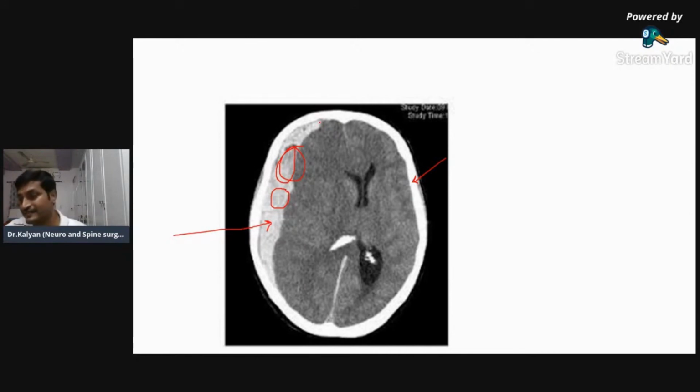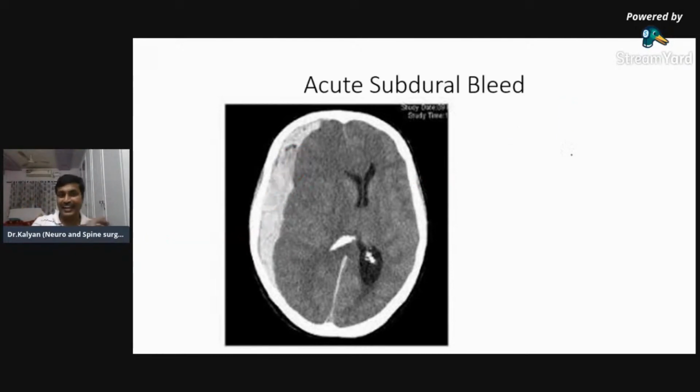Why is this blood? Dr. Madan, it can't be infarct because it is hyperdense. Infarct is always hypodense. So is everyone clear this is blood? If anyone has any doubts, let me know. Is it clear for everyone? Fine. Again, so this is acute subdural bleed.